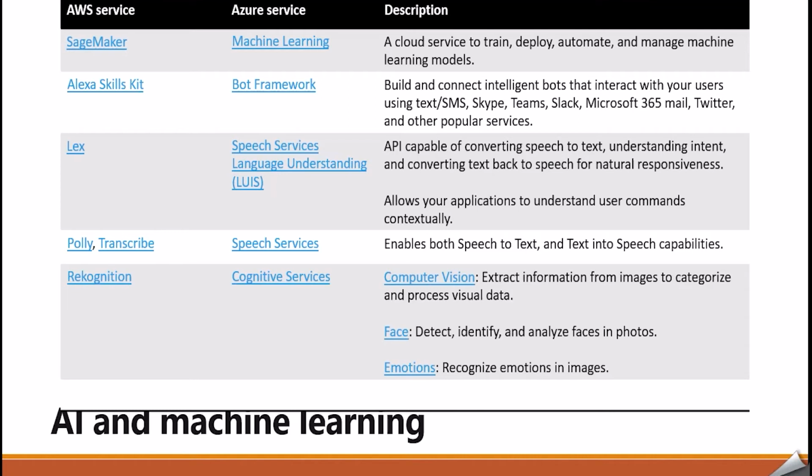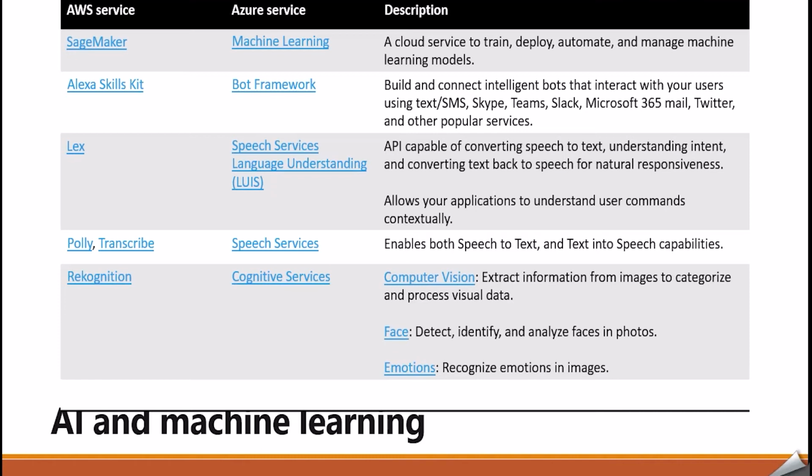And the next thing is Alexa and Bot Framework, which help to build and connect intelligent bots that interact with your users using SMS, text, and multiple different communication models. In case of Lex and Speech Service comparison, these are APIs capable of converting speech to text, understanding intent, and converting text back to speech for natural responsiveness. It allows your application to understand user commands contextually.